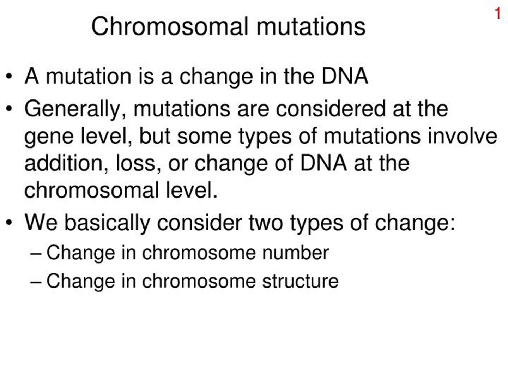Euploidy is the condition in which the individual bears more than the usual number of diploid chromosomes.